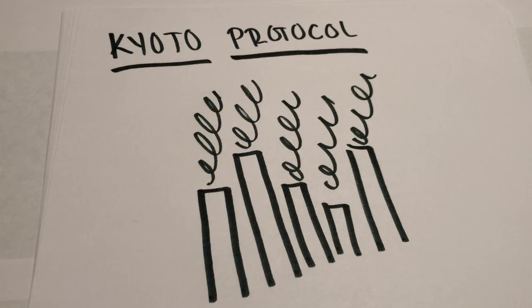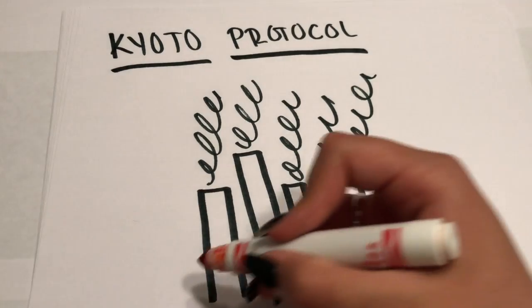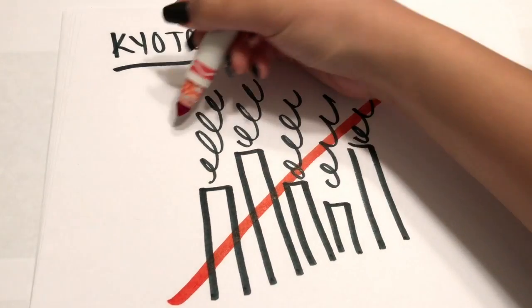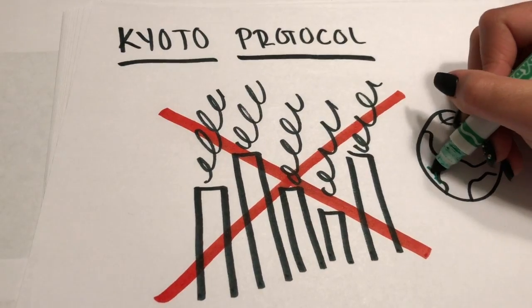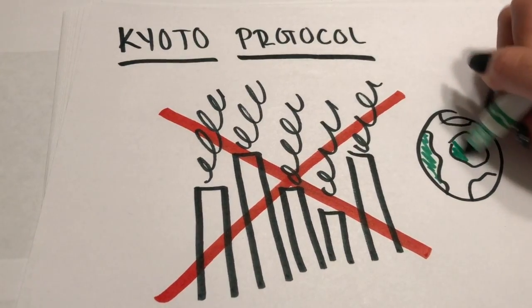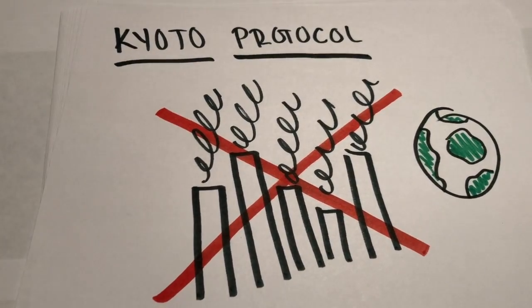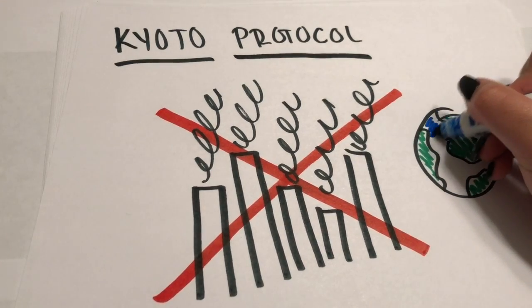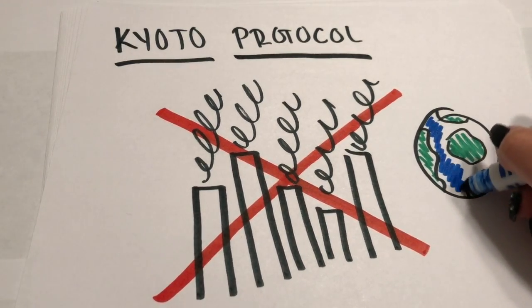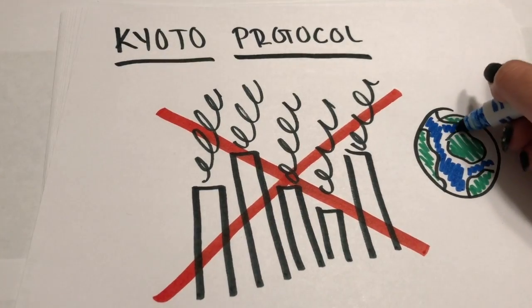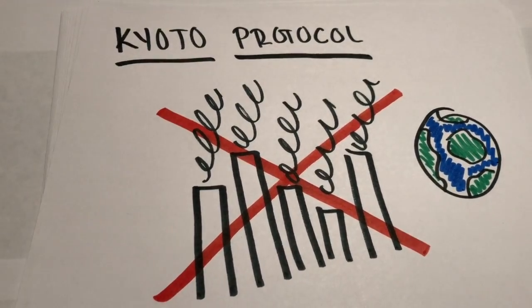The Kyoto Protocol is an international agreement linked to the United Nations Framework Convention on Climate Change, which commits its parties by setting internationally binding emission reduction targets. The Kyoto Protocol was adopted in Kyoto, Japan on December 11, 1997, and entered into force on February 16, 2005.